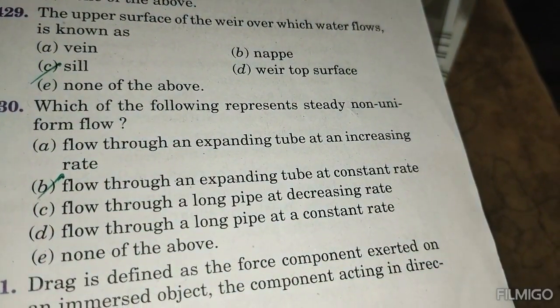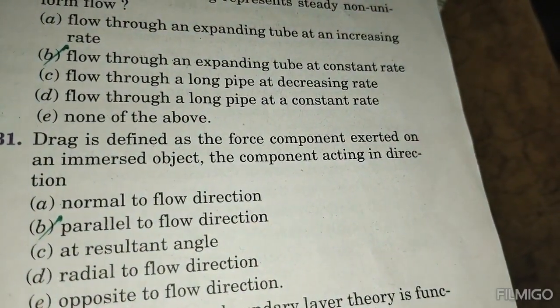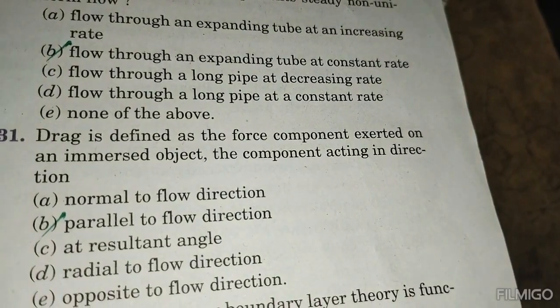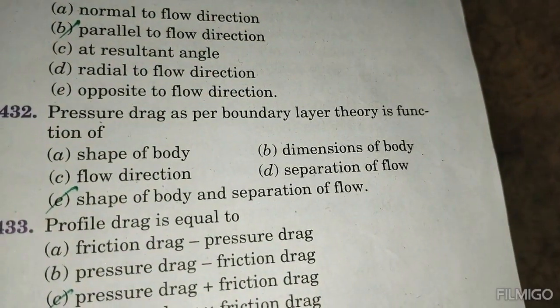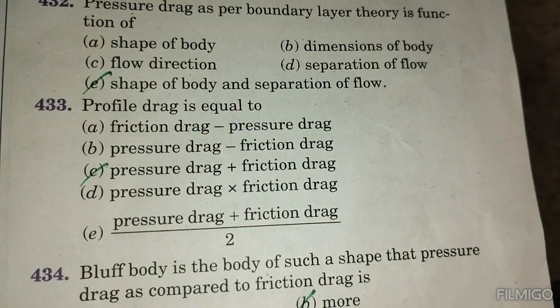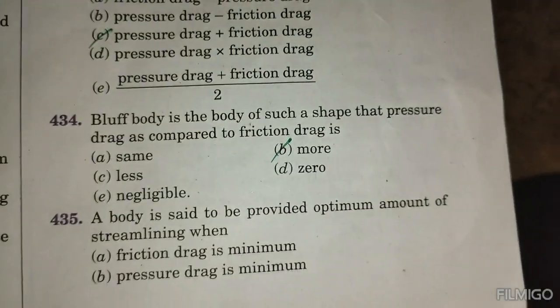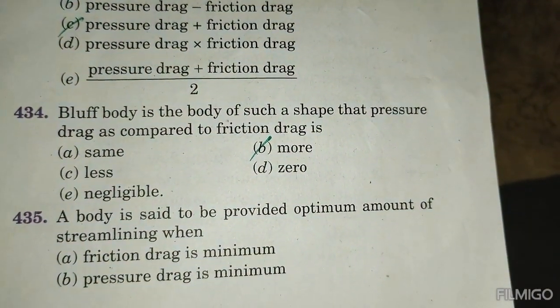This is the flow through an expanding tube at constant rate. Drag is defined as the force component exerted on the immersed object. The component acting in the direction parallel to the flow direction. Pressure drag, as per boundary layer theory, is a function of the shape of the body and flow separation. Profile drag equals pressure drag plus friction drag. A bluff body is a body of such shape that pressure drag compared to friction drag is more.